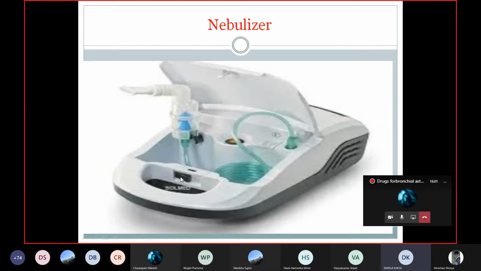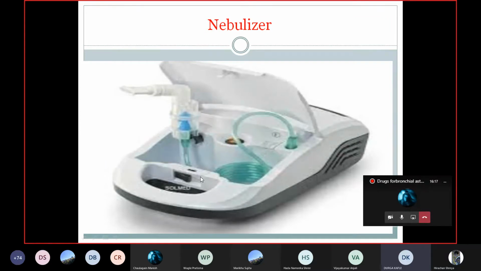And this is the on-off button. Can you see the black color? Can you see that cursor that I am using? Yes, ma'am. Yes, ma'am. Okay. Yes, this is the on-off button.